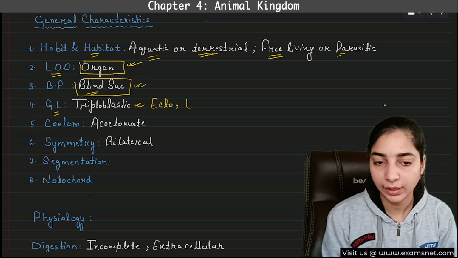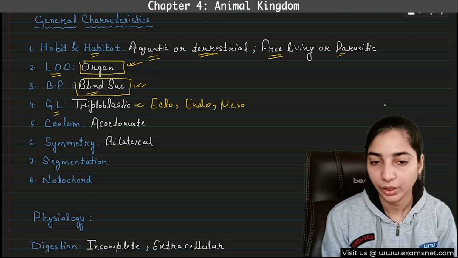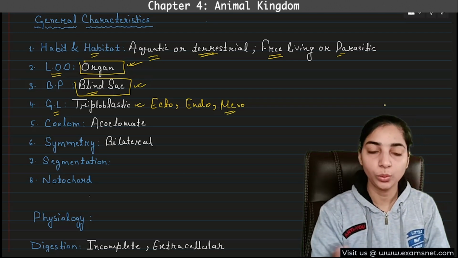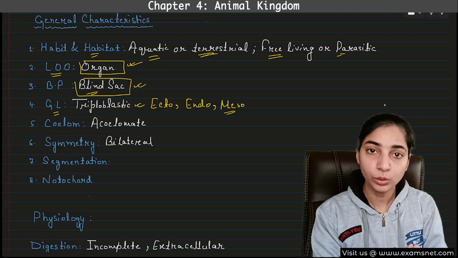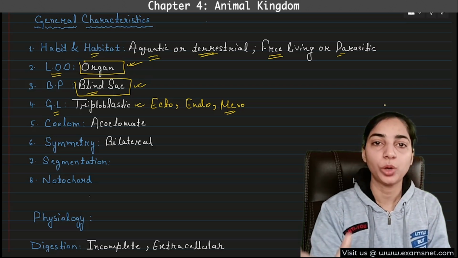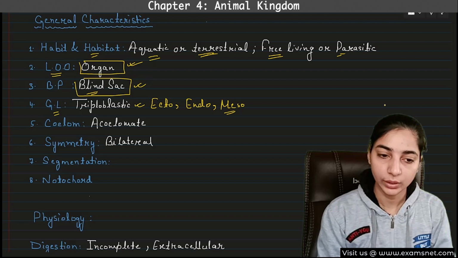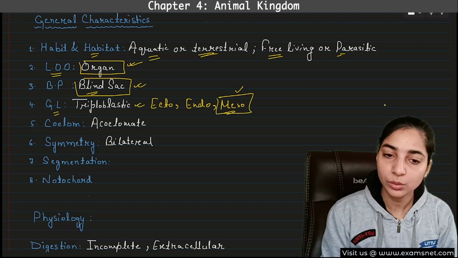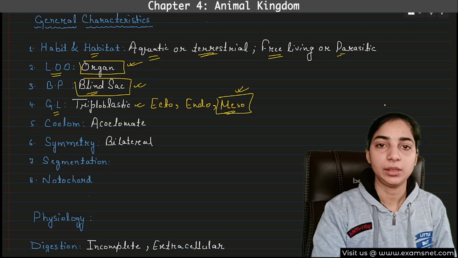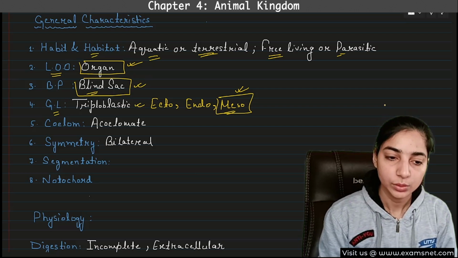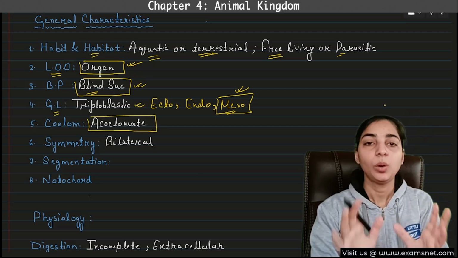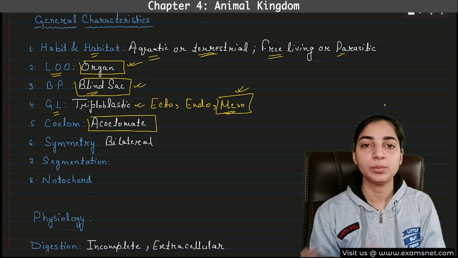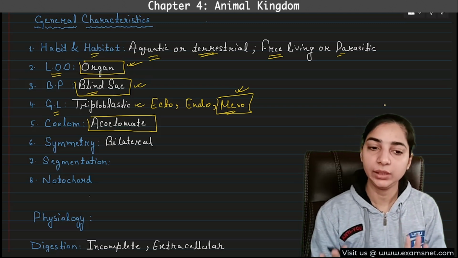But what is important to note is that despite having a mesoderm, their mesoderm does not split to form the body cavity or coelom. So although they have the mesoderm, still coelom is absent. This is important to remember. So they are acoelomate. Got it? But after platyhelminths, all the phyla will be coelomate. They will be having the coelom.